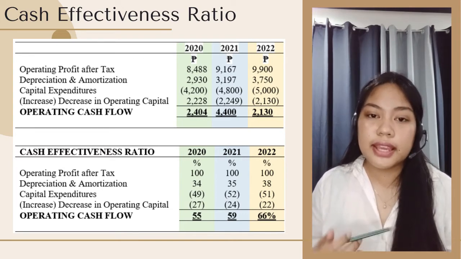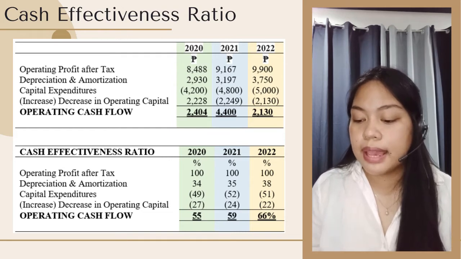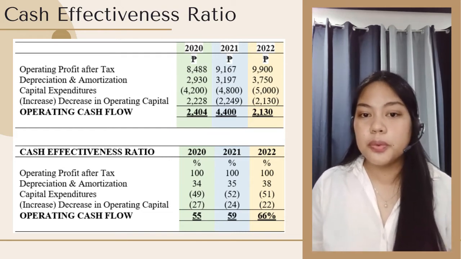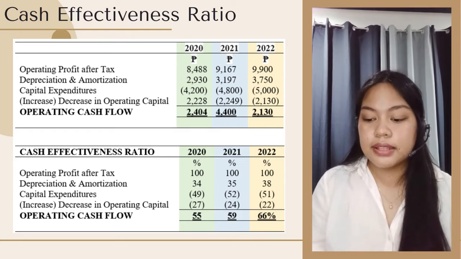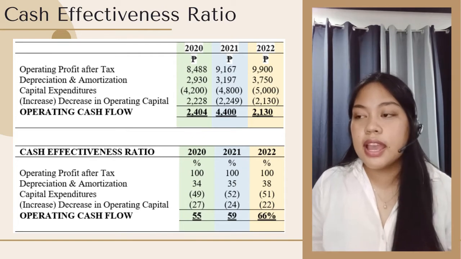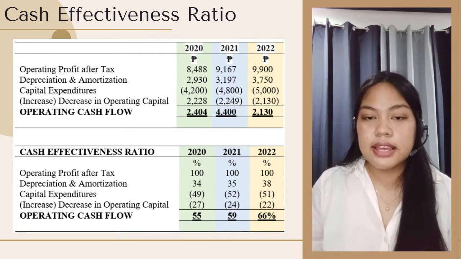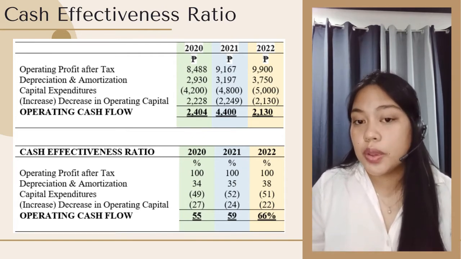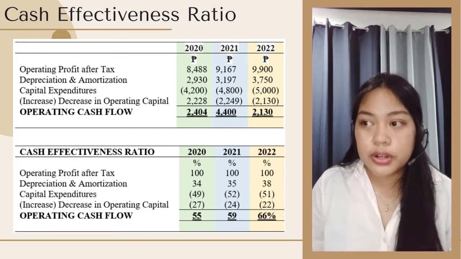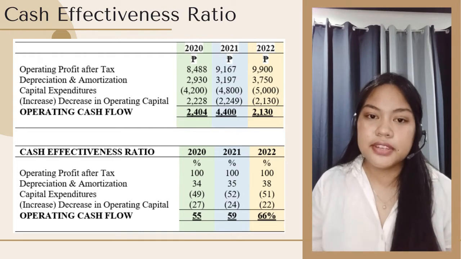So, from the information that we have received for the Lenbong Manufacturing Corporation, if I am going to compute for the cash effectiveness ratio, it will be at 55%, and in 2021 it will be at 59%. So as you can see, there is a 4% increase, and what this means is that the company is actually doing better in managing the receivables, the inventories, as well as the capital investment.